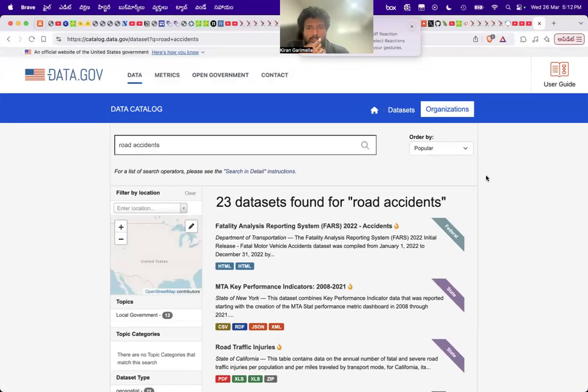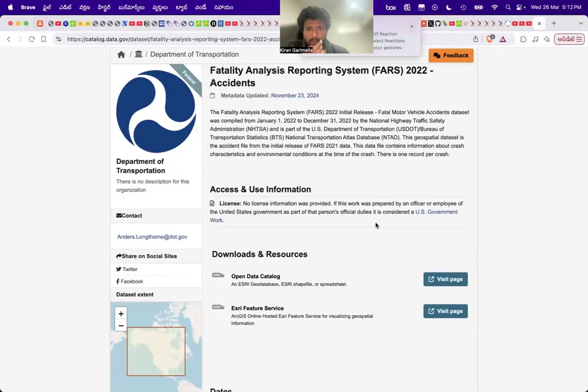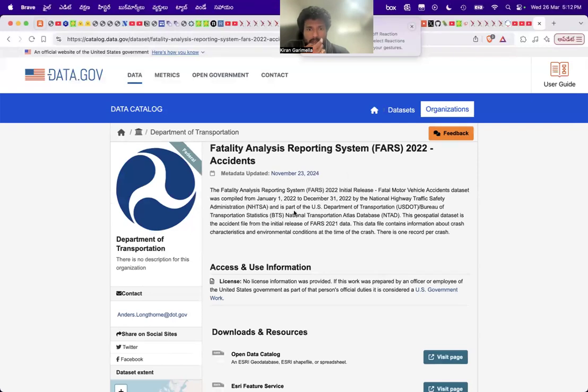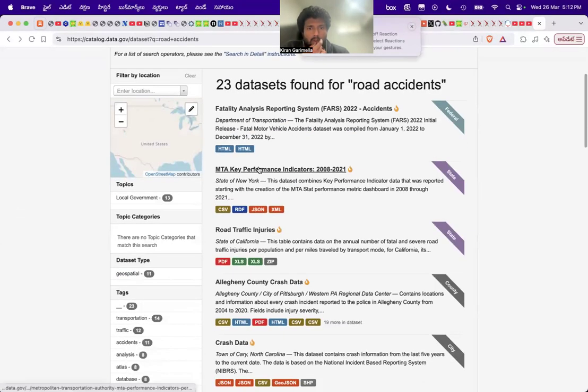Okay, so there's lots of data here. Let's check this. What is this? This is just a data set from January, only 2022. I want something like this.